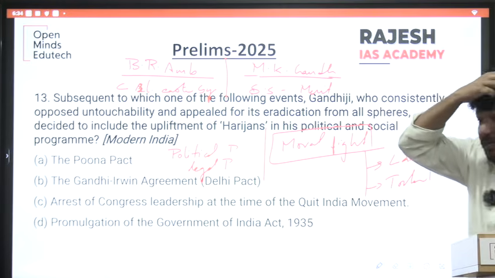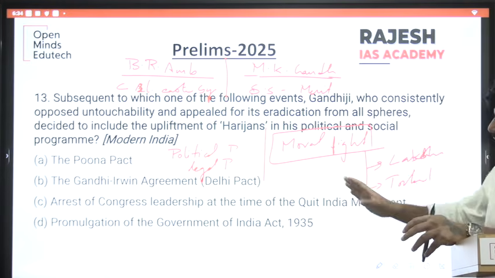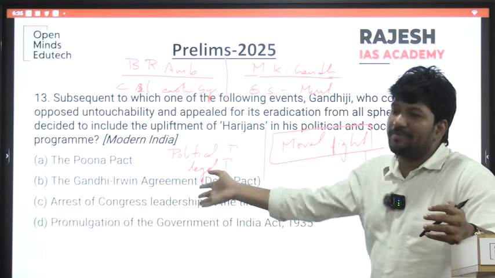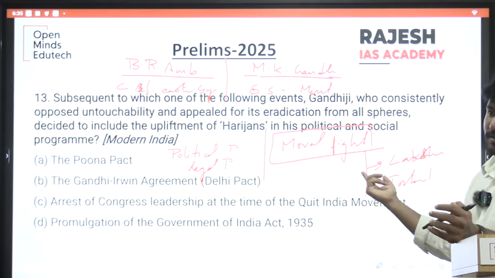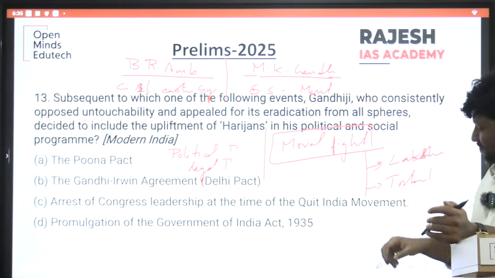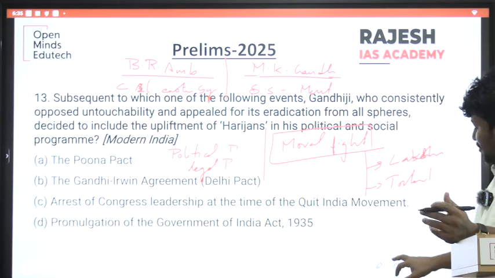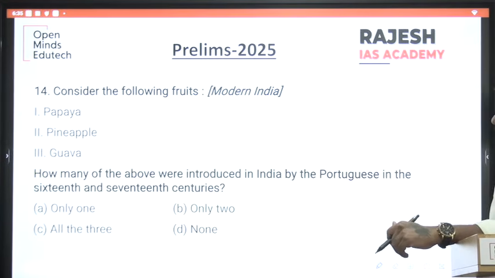So you want to change the mind. That is the difference between Gandhi and Ambedkar. This is also important. They will give immediate benefits, but this is also important. Swachh Bharat, the Gandhian method, is about changing the hearts and minds of the people. So you should know these ideological differences also. They may ask. Next one.